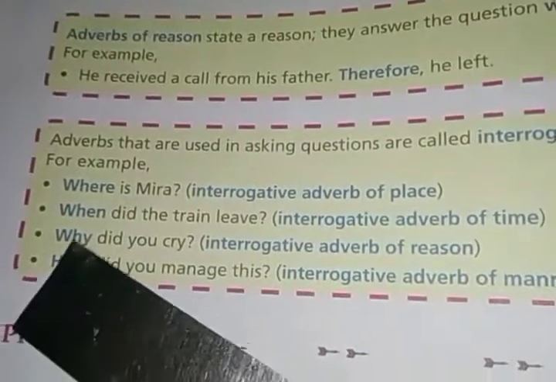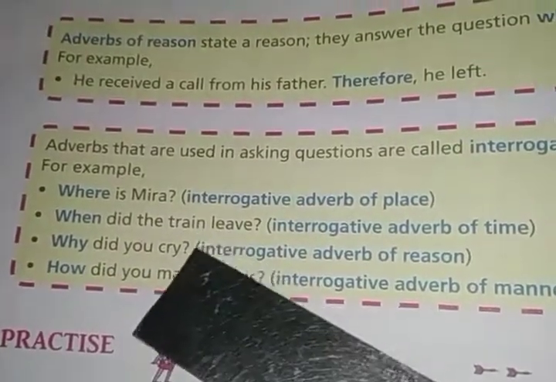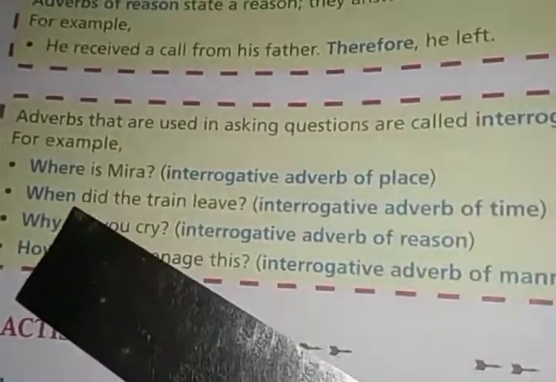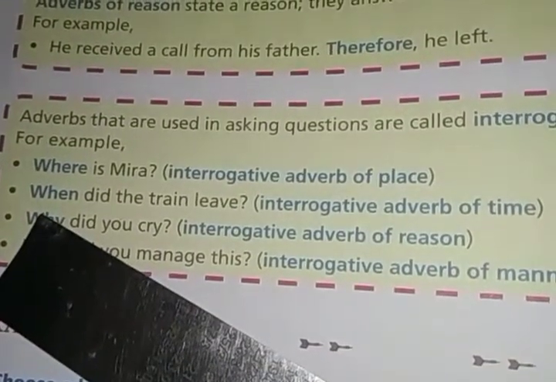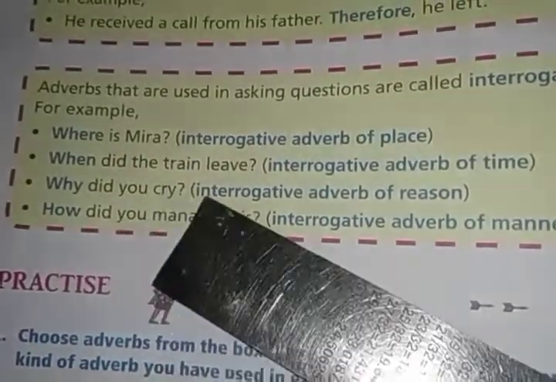Next is, when did the train leave? We use when to ask about time. When we need to ask about time, we use the word when. When did the train leave? Which time? So this is known as an interrogative adverb of time. Which type of interrogative adverb? Interrogative adverb of time.